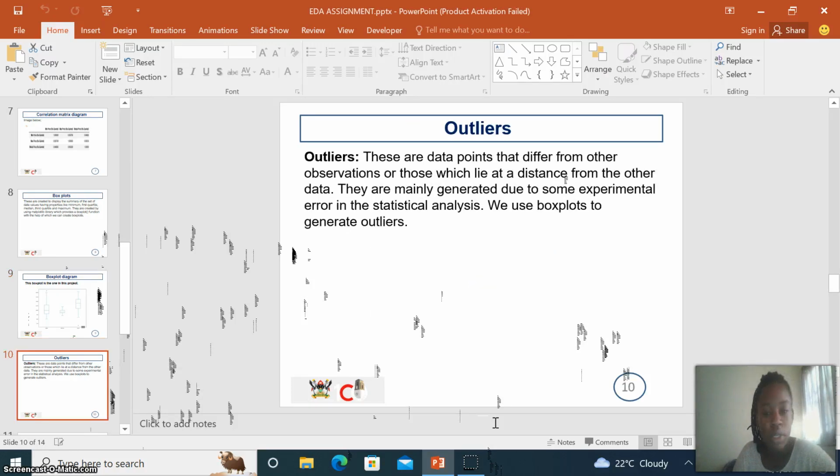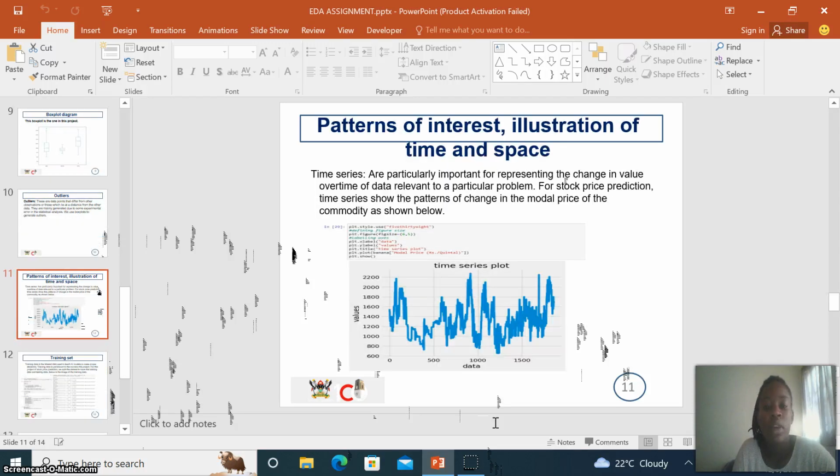Then we can also look at outliers, which are the data points that differ from other observations, or those which lie at a distance from the other data. They are mainly generated due to some experimental error in the statistical analysis. Then we use box plots to generate outliers. So we can also look at patterns of interest, also illustration of time and space.